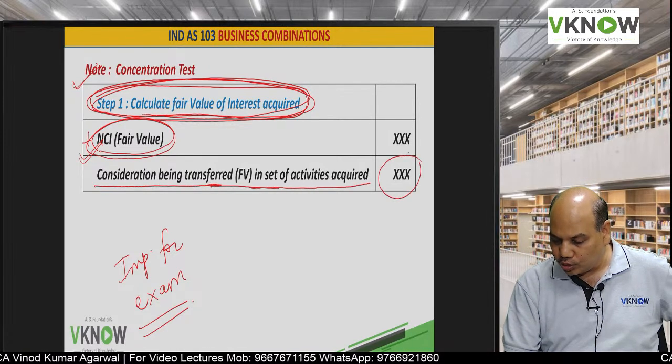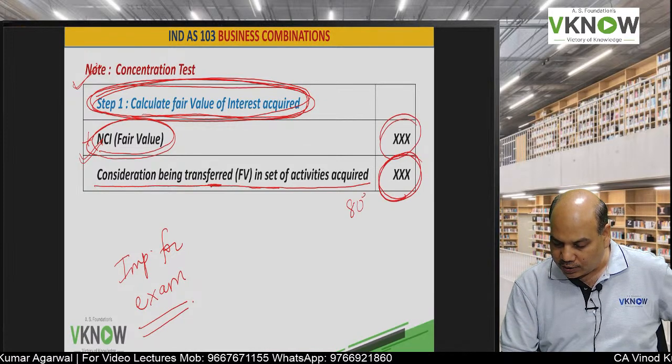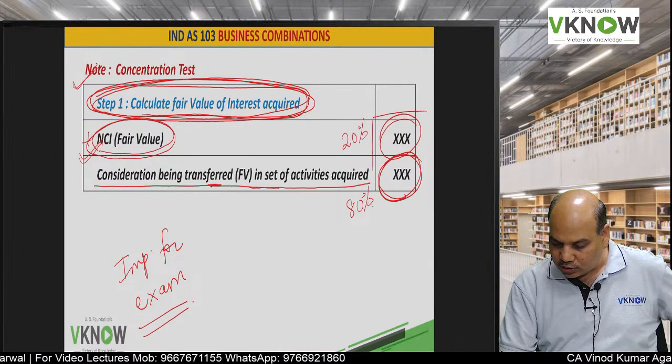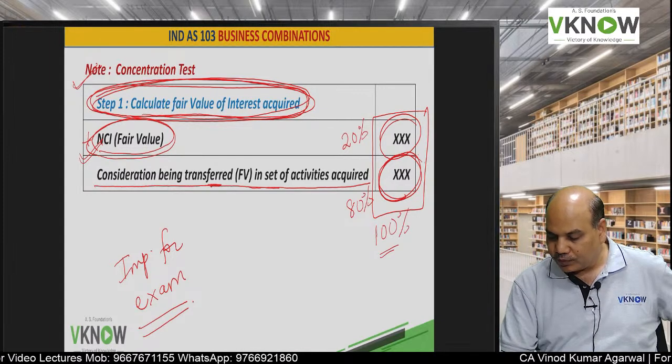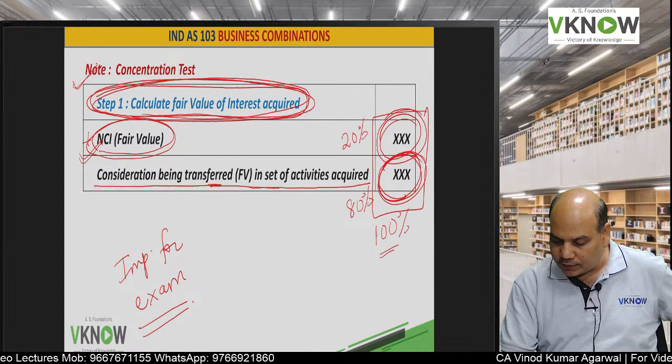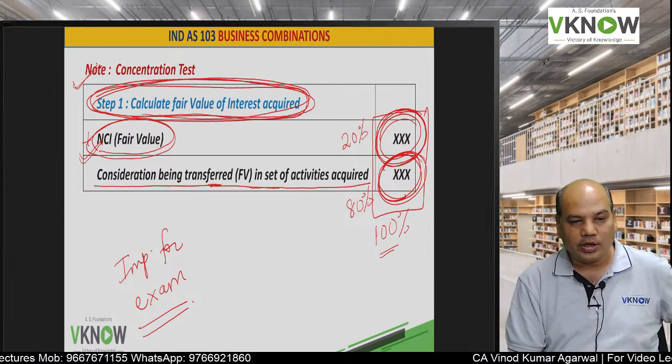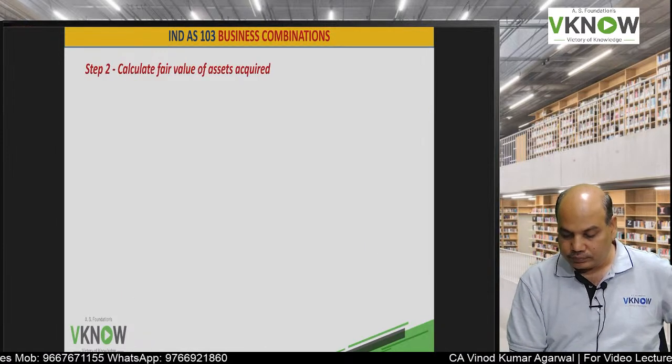So this is what you have paid, and this is the value of NCI. If you have acquired 80%, this is 20%. So in total you are actually paying for 100%: what you paid plus the value of the non-controlling interest in that business.